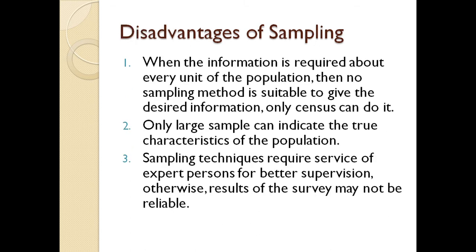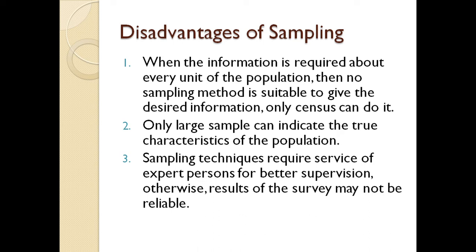Then we have some disadvantages, or we can say the limitations of sampling. When the information is required about every unit of the population, then no sampling method is suitable to give the desired information, only census can do it. It means that when it is very essential that you take information from each and every unit of the population, you cannot use sampling here, because census will be the only way to obtain the information.